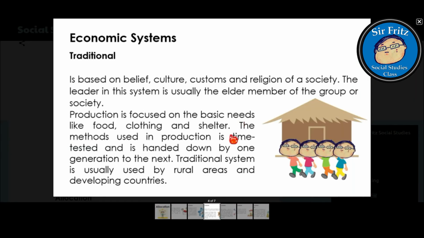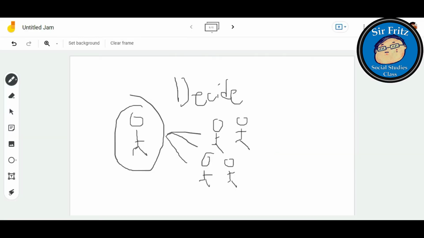And usually, when you look at the traditional system, they are mainly focused on basic needs, like food, clothing, and shelter, because the very purpose of this traditional system is for existence, for them to live and survive in the environment they lived in.